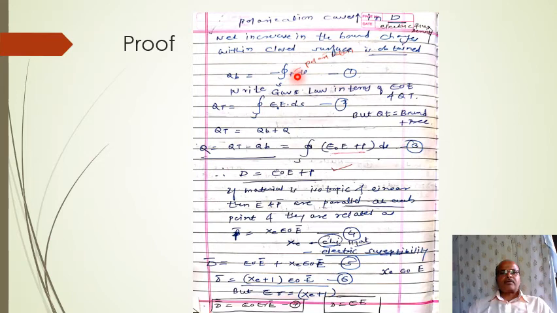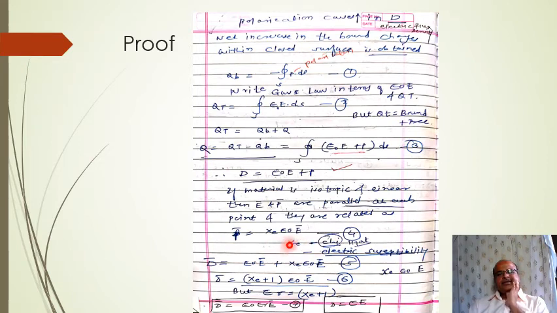Subtract this equation 1 from equation 2. Then minus minus becomes plus. We will get this equation. D is equal to epsilon 0 E plus P. But what is P? Polarization term, that is if material is isotropic and linear, then E and P are parallel at each point and they are related by this relation.